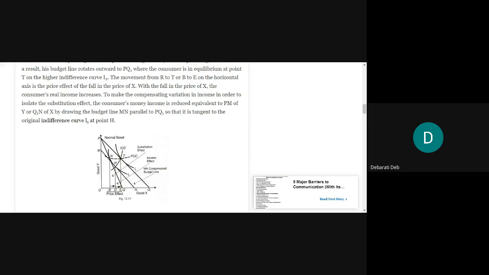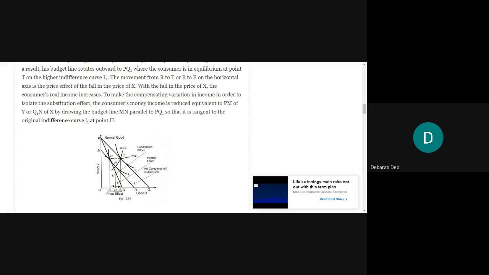To isolate the substitution effect, the consumer's money income is reduced by an amount equivalent to PM of Y. Now we will not say that the real income of the consumer will increase, rather we will reduce it by some amount, equivalent to PM of Y. In other words, we will bring down the budget line.